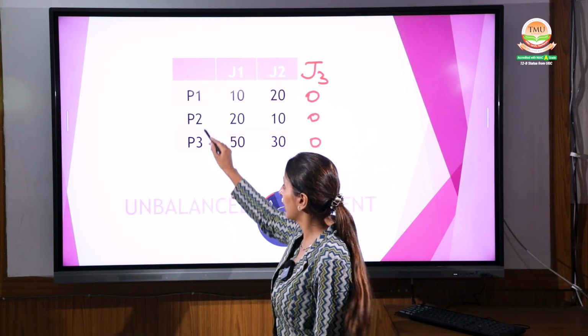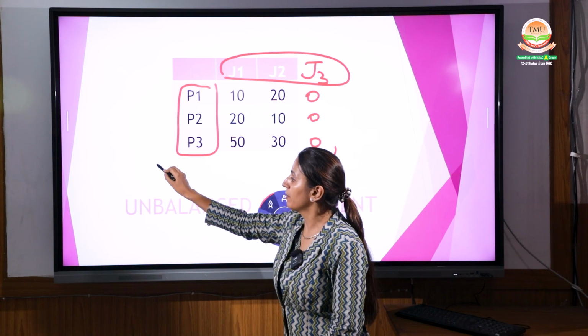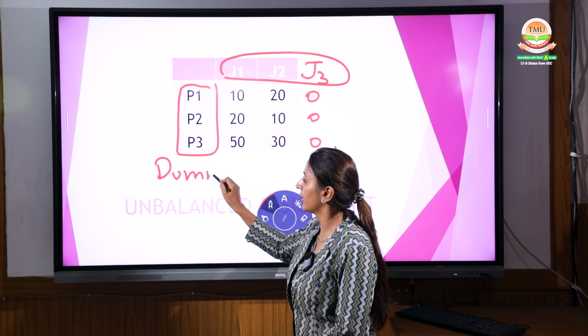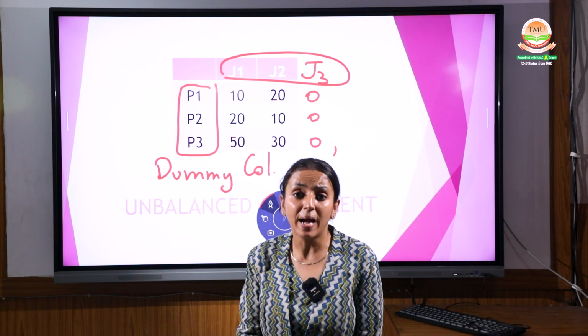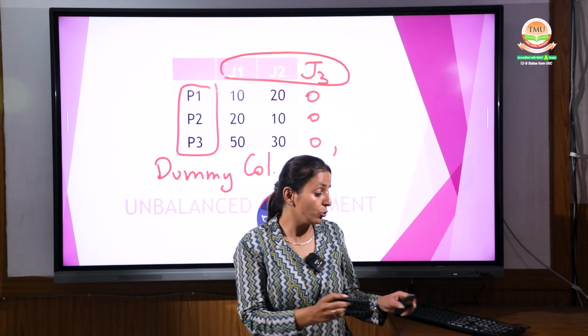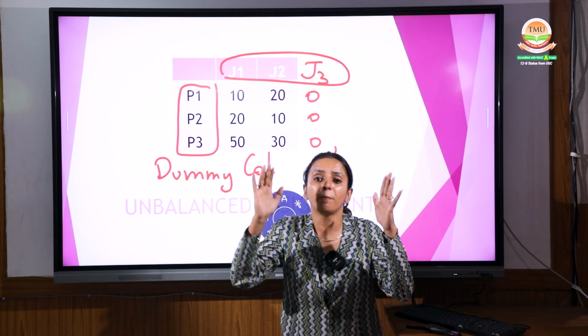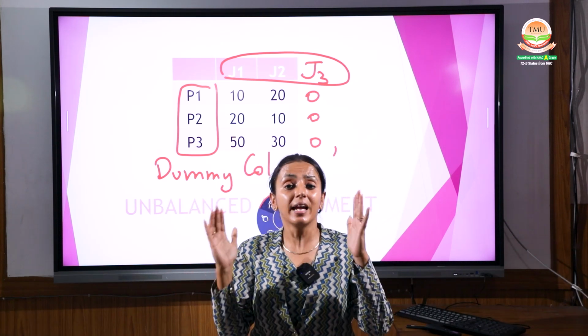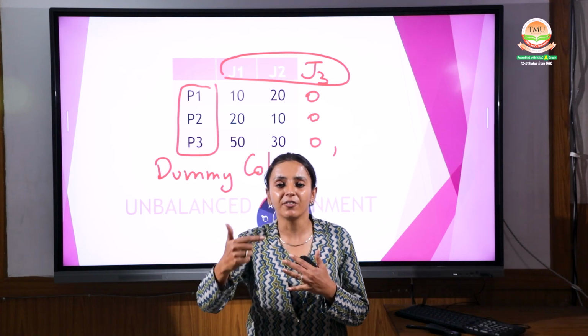Now it is balanced because this is 3 and this is also 3. So in this question we have created one dummy column. You have to make a balance, whether by a dummy row or a column. Once your proper matrix is done, then you start your assignment problem with the different steps.